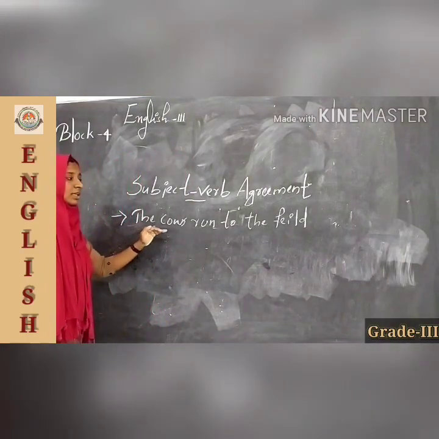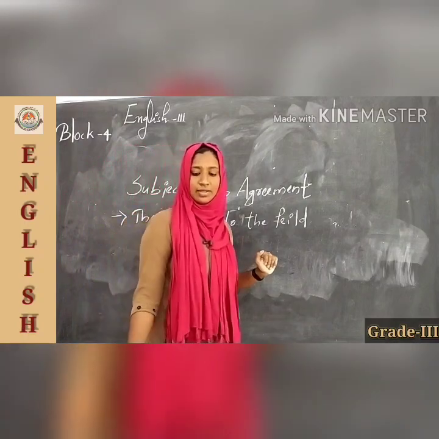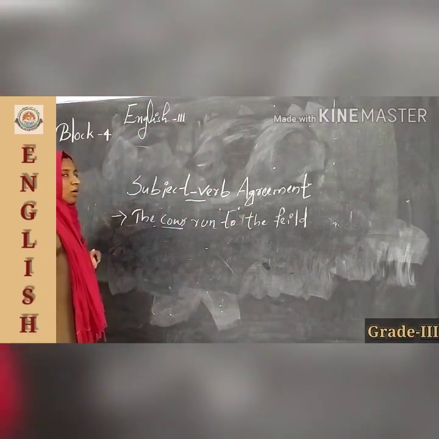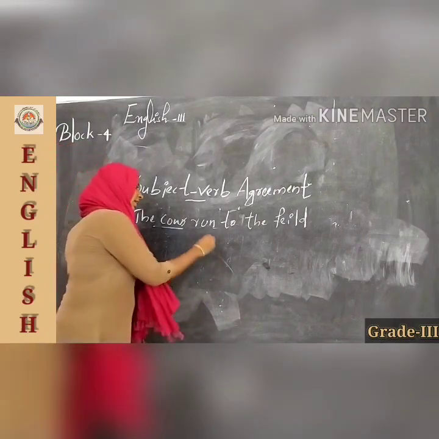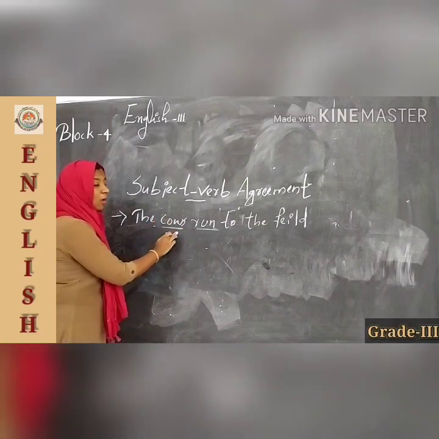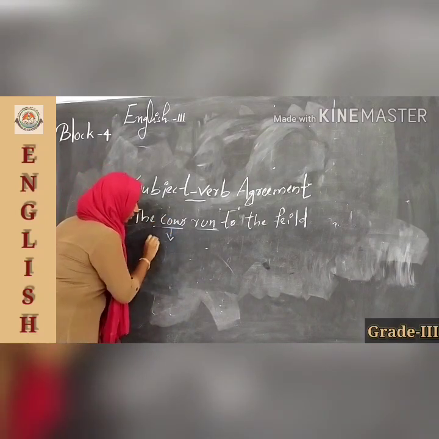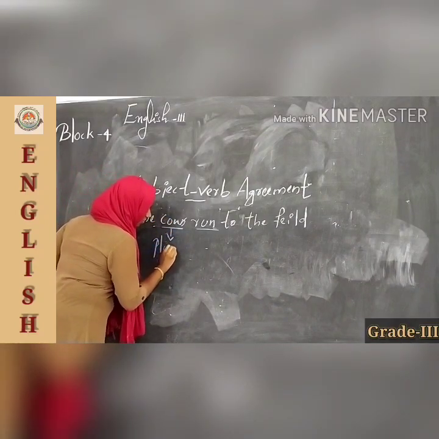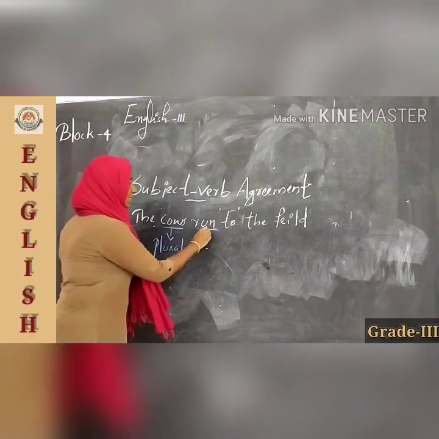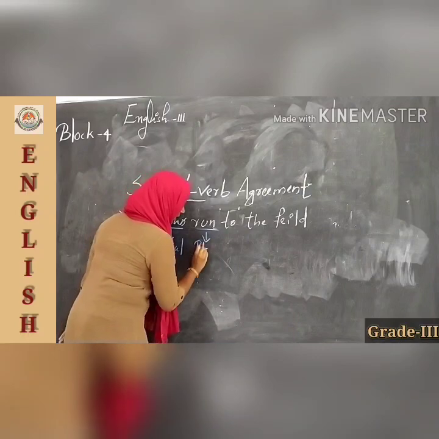So here, the cows run to the field. Which is the subject? Yes, here the subject is cows and the verb is, very good, run. And the subject is cows, so it is plural. And here the verb run is also plural.